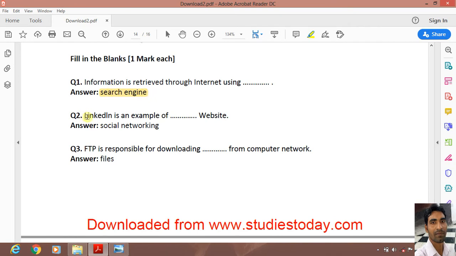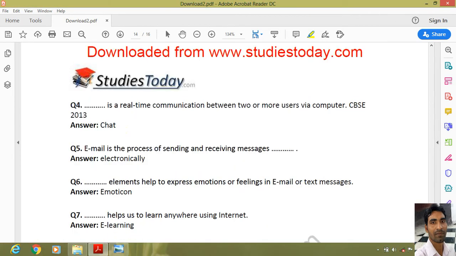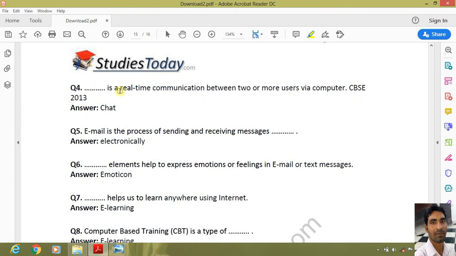Next, LinkedIn is an example of social networking site like Facebook, WhatsApp. FTP is responsible for downloading files from computer network. Next, dash is a real-time communication between two or more users via computer. So the correct answer is chat.